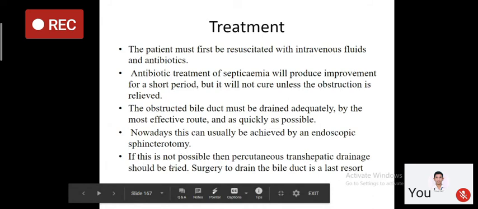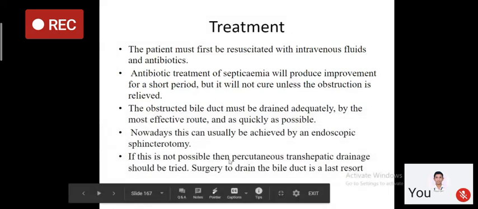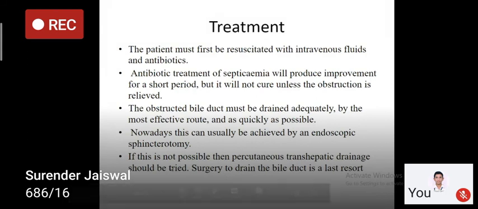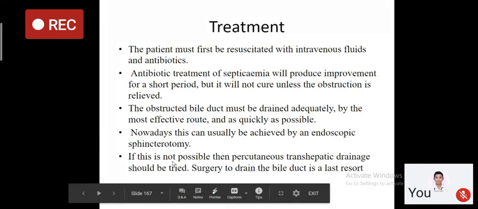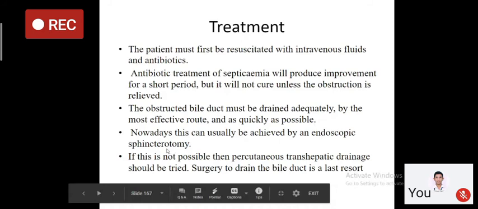But if this is not possible, meaning if your patient is not improving, then another treatment is that you can do percutaneous transhepatic biliary drainage, right? So initially you will manage the patient conservatively with IV fluids and antibiotics. When the condition of the patient improves, you should drain the CBD. How can you drain the CBD? By going through the second part of the duodenum and doing the endoscopic sphincterotomy.